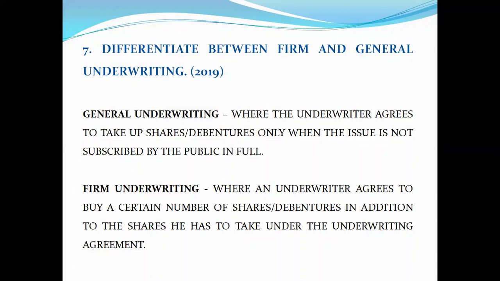In case of firm underwriting, the underwriter agrees to buy a certain number of shares or debentures in addition to the shares he has already taken under the underwriting agreement. Even if it is oversubscribed, underwriters are responsible to take up the agreed number of shares in case of firm underwriting.